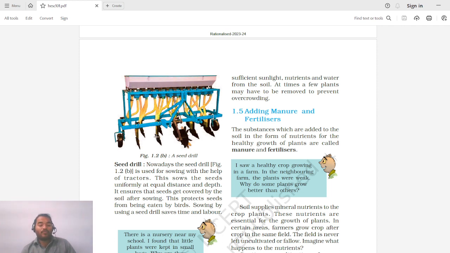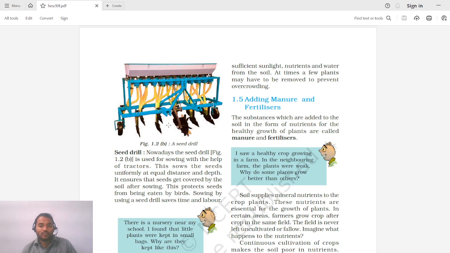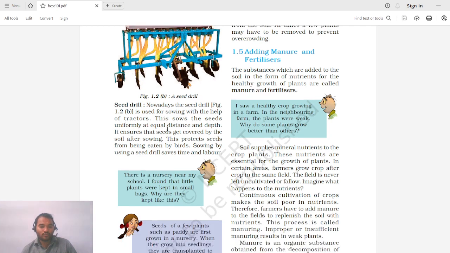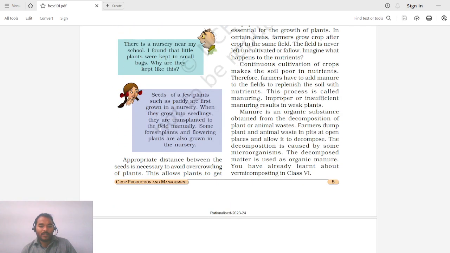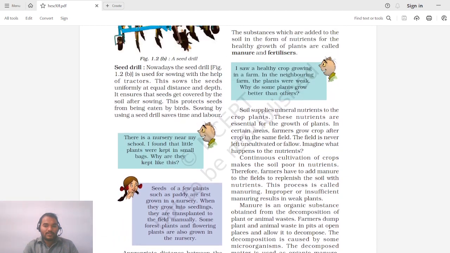The covering of seeds after piercing is important. Why? Because if we don't do it, the birds could eat up all the seeds. In order to avoid that, this instrument helps in doing so. Appropriate distance between the seeds is necessary to avoid overcrowding of plants. So as we see, the distance between the two crops should not be too high, should not be too low, so that a good enough amount of distance is maintained.